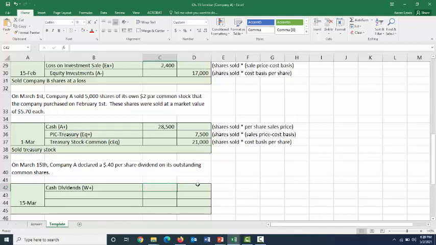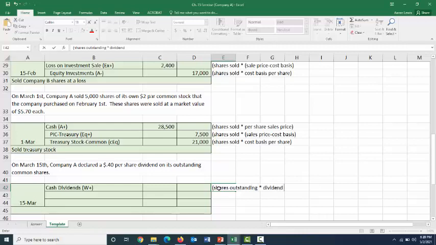And we have to pay that 40 cent per share dividend to each of those 22,000 shares. So for cash dividends, we are going to find our shares outstanding, and we're going to multiply that by the dividend rate. And again, to find your shares outstanding, just track all of your stock issuances and treasury stock transactions to figure out at the time you're paying these dividends, how many shares does the public actually own. In this case, we just determined that was 22,000.